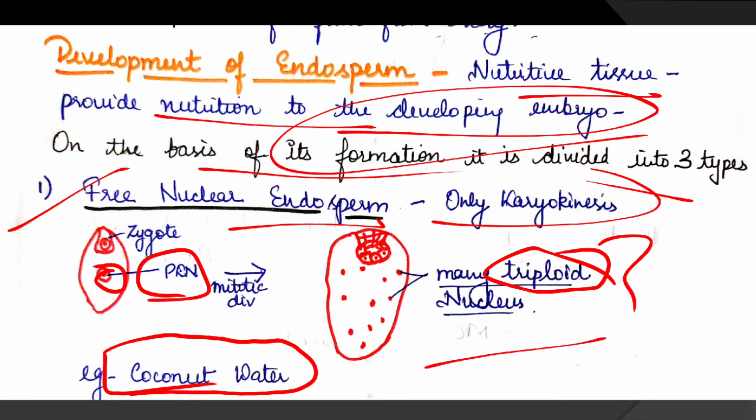In this case, only karyokinesis occurs. Karyokinesis means division of nucleus, and no cytokinesis. Cytokinesis means division of cytoplasm. In free nuclear endosperm development, only division of nucleus takes place, no cytokinesis. In this way, it leads to the formation of free endosperm nuclei. Many nuclei are floating in the cytoplasm. Later on, cytokinesis occurs, due to which this free nuclear endosperm gets converted into cellular endosperm.